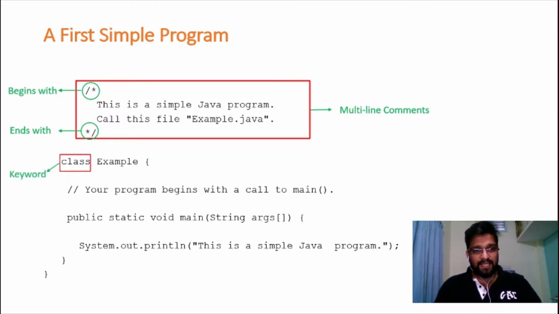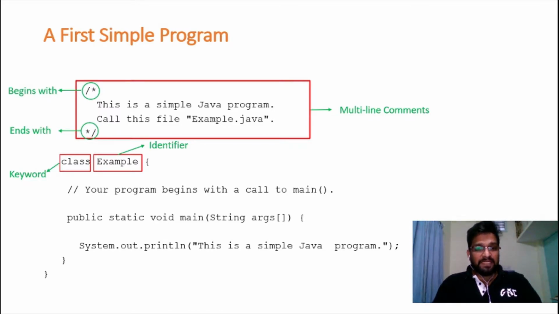Next, we have a class. In Java, class is a keyword. Anything which is a keyword will have some special meaning to the Java compiler. Since class is a keyword, we need to write it as it is, that is C, L, A, S, S. Everything must be written in lowercase, followed by the name of the class, that is example.